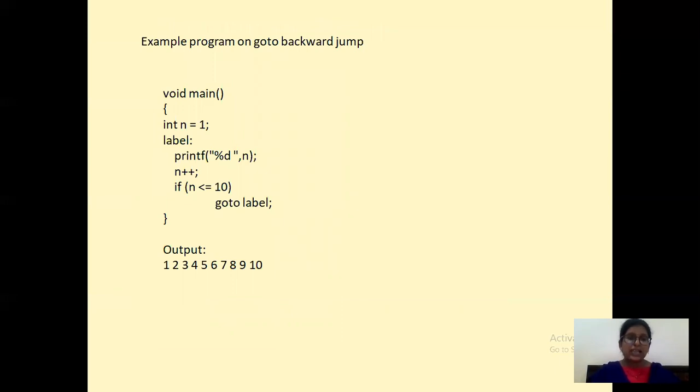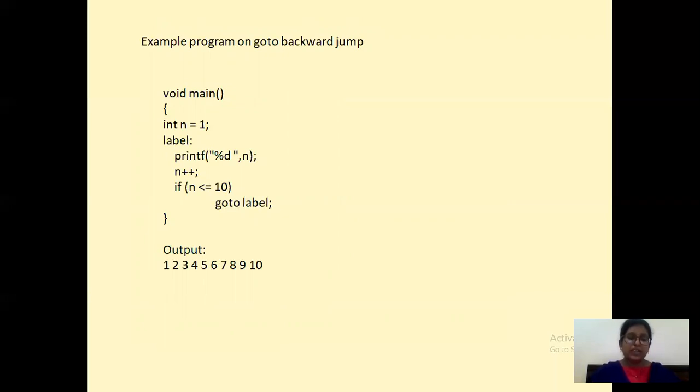Now see another example for your backward goto. void main, int n equals 1. You have written a label and you are saying if n is less than or equal to 10, 1 less than or equal to 10 is true, you are saying goto label. Goto label means it will go to that particular label and it will print that particular n value, and your n value will get incremented later. Like that, you will be checking another condition, 2 less than or equal to 10. It is also true. Then you are saying goto label.